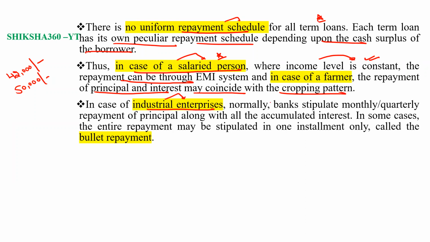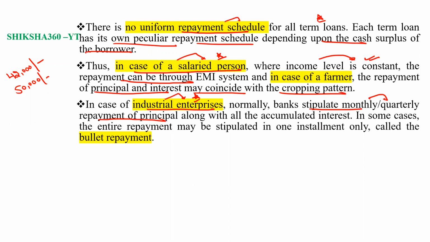Similarly, in the case of an industrial enterprise, normally banks stipulate monthly or quarterly repayment of principal along with all the accumulated interest.